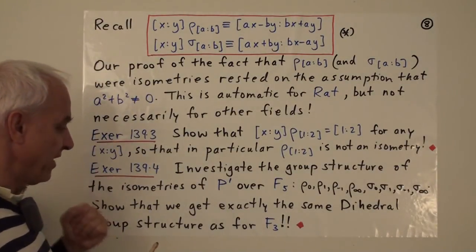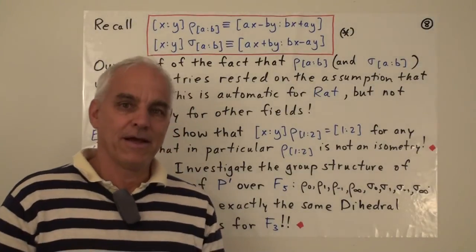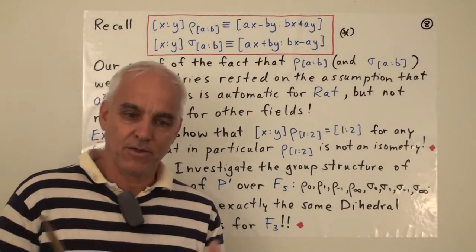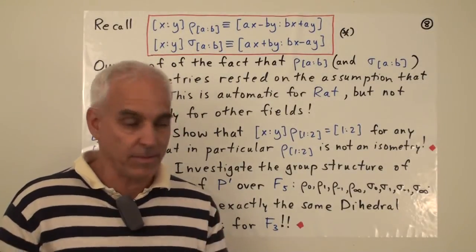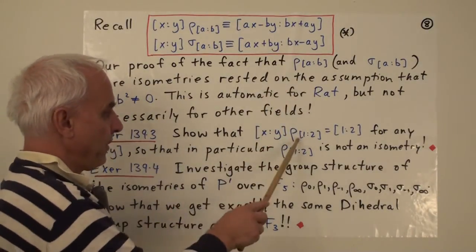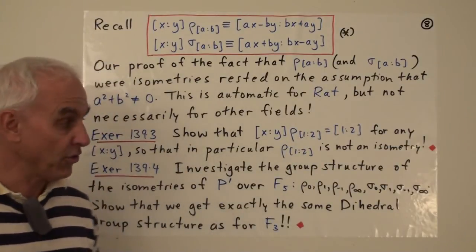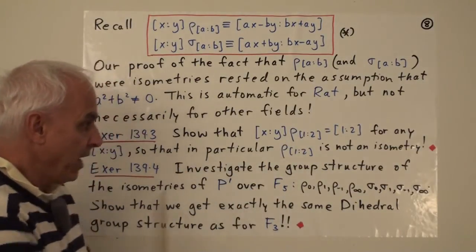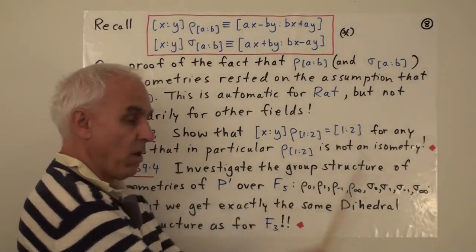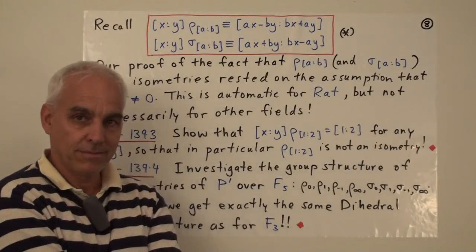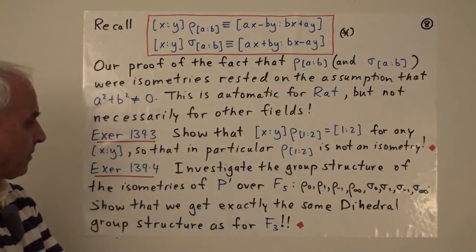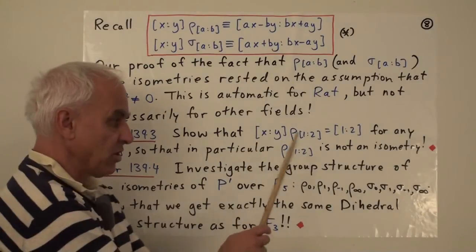All right, so here are some investigations that I'm going to leave to you. They're fun, but they do involve a bit of work and becoming familiar with the way things work here in this field with 5 elements. The first is to show that if you take one of these offending fellows, rho sub 1 to 2, this is a null point. That if we take any one point and we multiply it by rho sub 1, 2, we always get 1 to 2. No matter what we start with here, the endpoint is always 1 to 2. In particular, this thing is not an isometry.